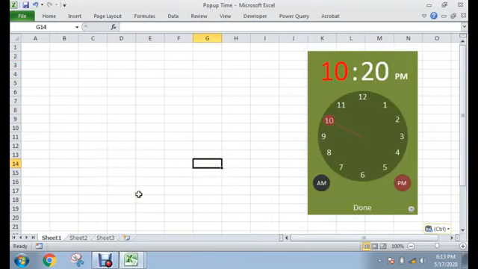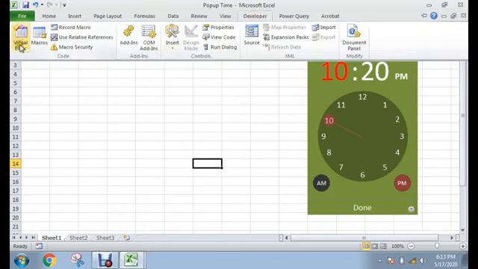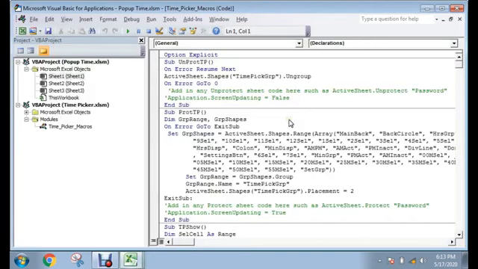Now we are going to our second step. Press Alt+F11, or go to the Developer tab, then Visual Basic. Okay, our Visual Basic is open now.